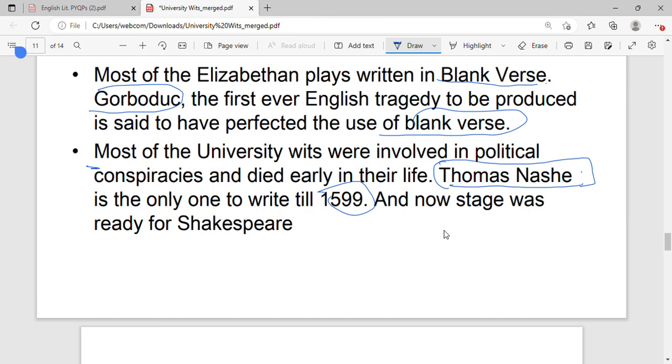As most of these university wits died very early in their life, Thomas Nash is the only one who wrote till 1599. Besides this, most of their careers just finished around 1593 or 1594, and now the stage was ready for Shakespeare. The university wits are also called the launching pad for Shakespeare's career.